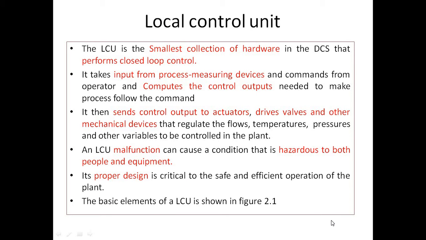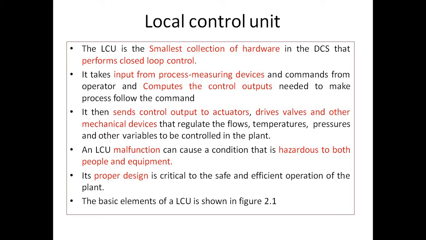Next, the local control unit. The LCU, the local control unit, is the smallest collection of hardware in the DCS that performs closed loop control. It takes input from process measuring devices and commands from operators and computers, and the control outputs are sent to actuators, drives, valves and other mechanical devices that regulate the flow, temperature, pressures and other variables to be controlled in the plant.